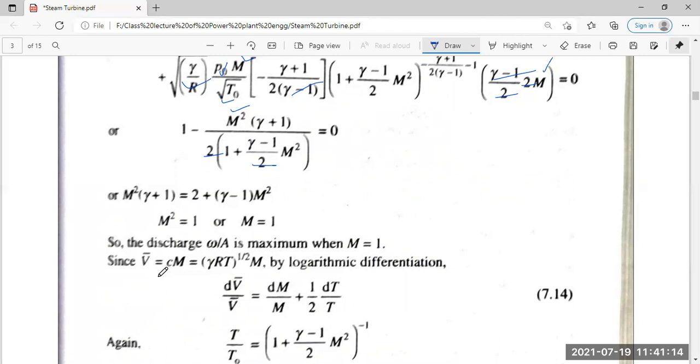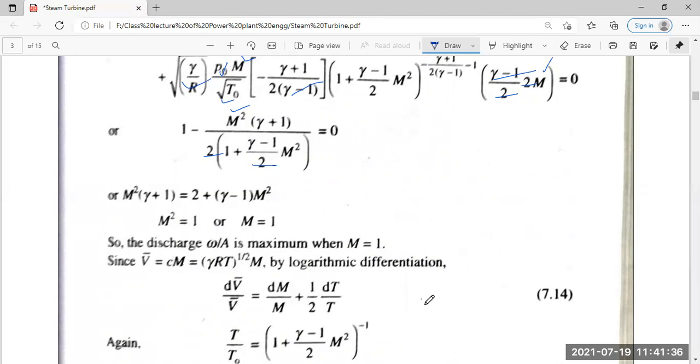If you take the derivative in terms of t, c is a constant term, so it is left with dv by v, dm by m, half dt divided by t itself.